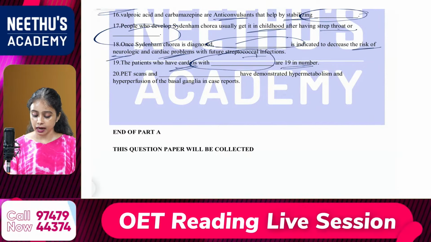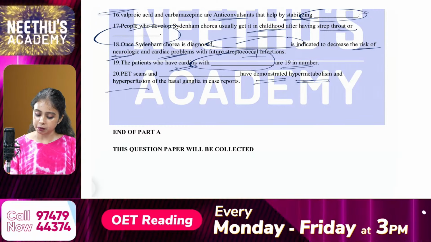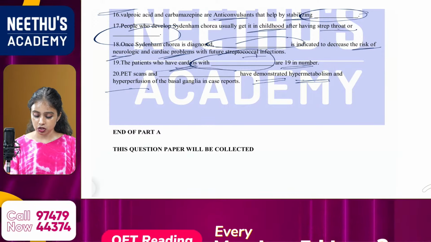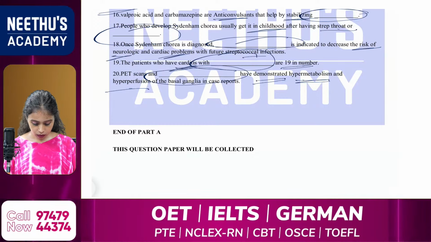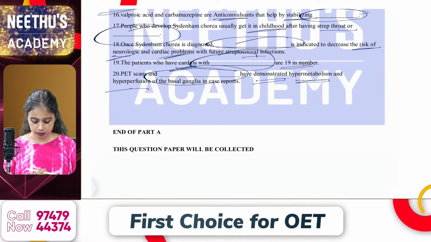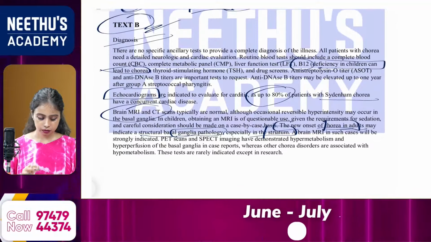And the last question: PET scans and dash have demonstrated hypermetabolism and hyperperfusion of the basal ganglia in case reports. So what is your answer? Question number 20. From the diagnosis.